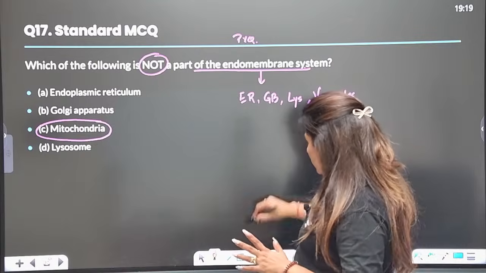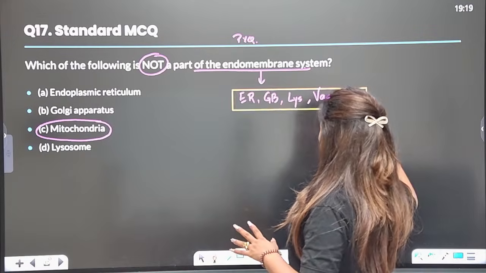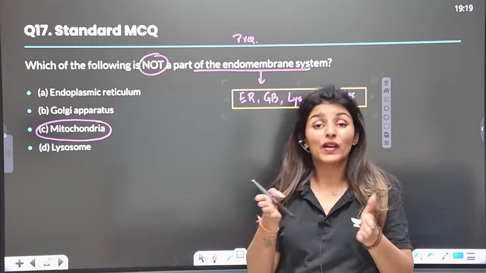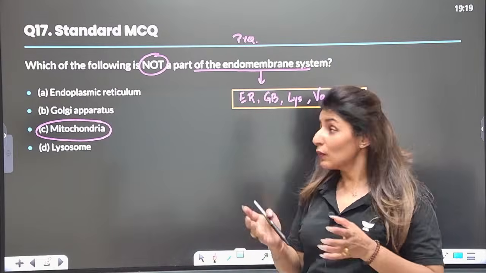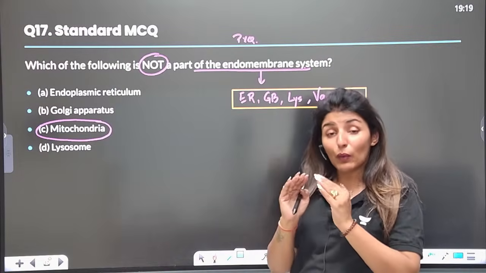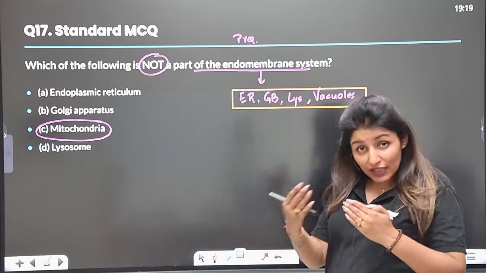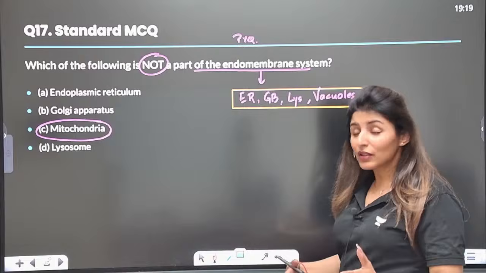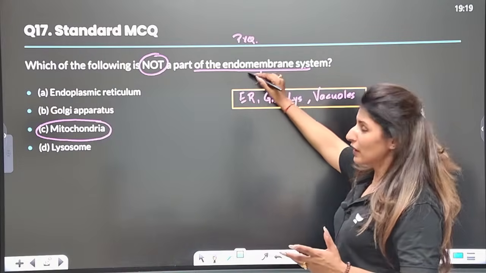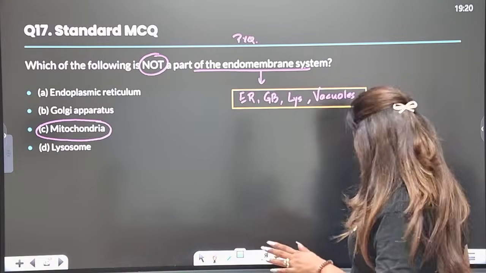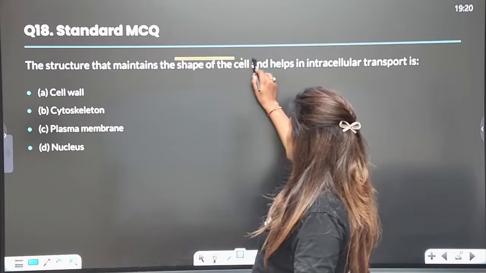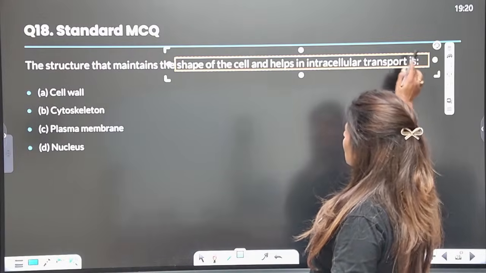Now, why do these together form a system? Because their work is very coordinated with each other, right? They work in tandem. They work one after the other in synchrony, right? So because of the synchronization of their work, we bring them together under one system known as endomembrane system. Is this clear?